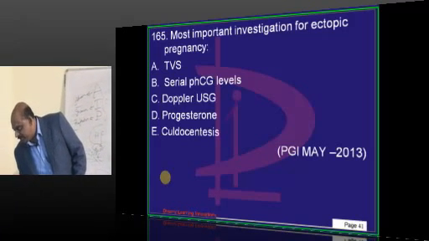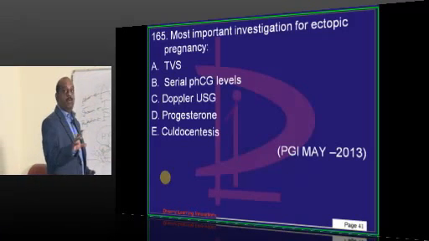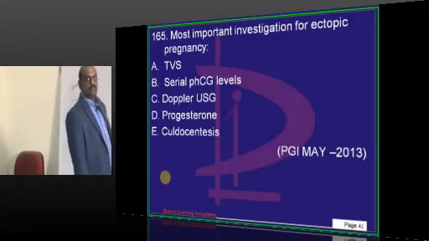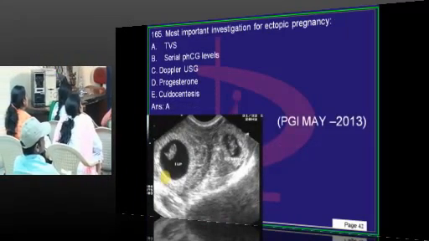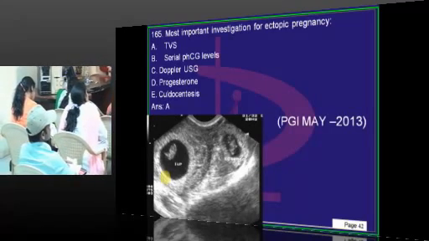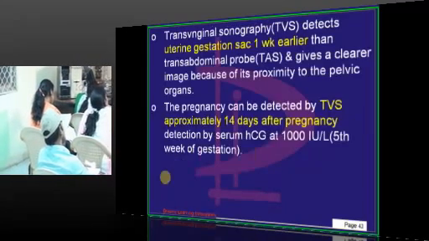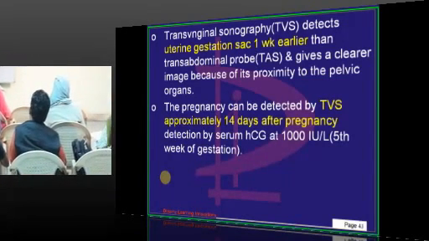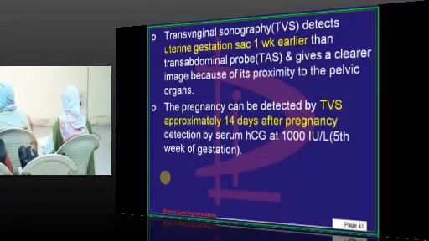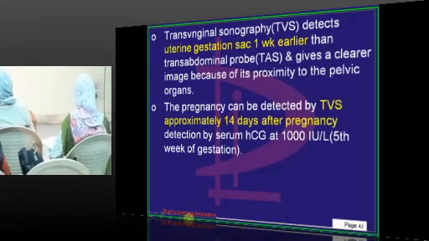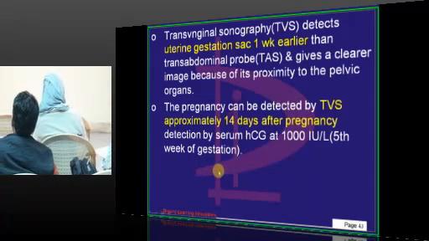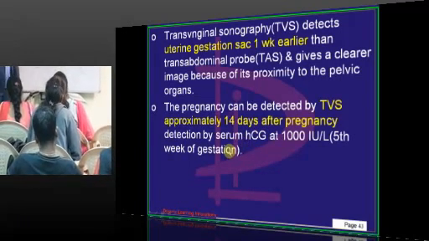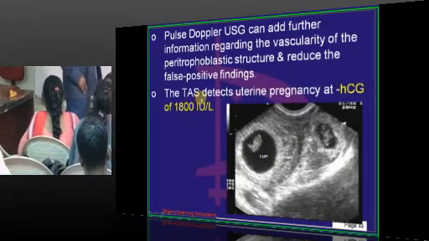Now, you shoot a quick answer for this, doctor. Most important investigation for ectopic pregnancy? Transvaginal ultrasound. Transvaginal ultrasound can detect the gestational sac 1 week earlier than the transabdominal probe, and you can detect it using transvaginal ultrasound 14 days after the pregnancy detection by serum HCG. Within 14 days you can identify it through transvaginal ultrasound.